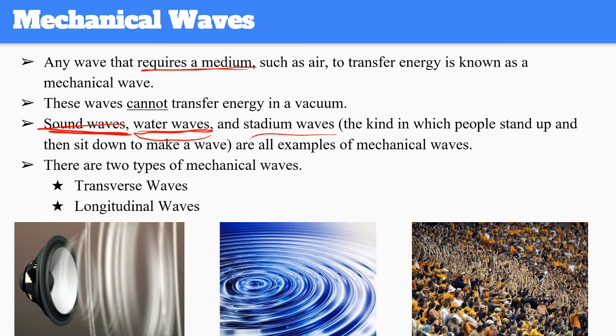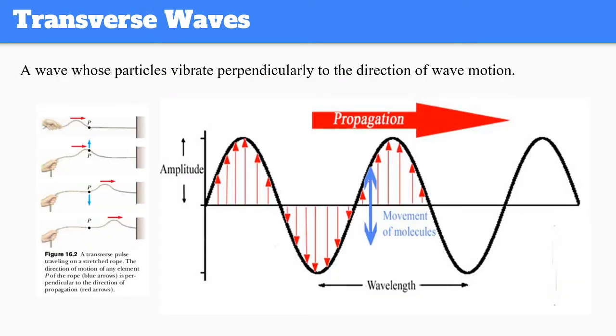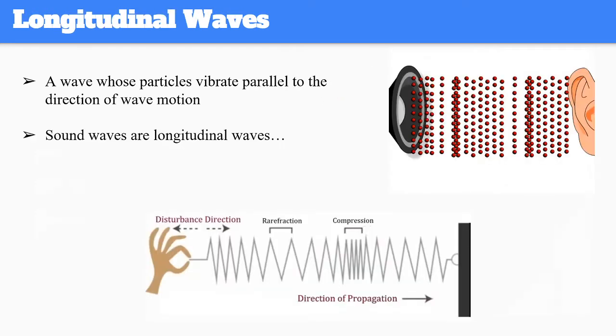And mechanical waves also have two types, transverse and longitudinal. And what's the difference in between them? So in transverse waves, the disturbance is going to have one direction. So here it is up and down. And when you create that disturbance, the wave is basically going straight. So the angle in between those two directions is 90 degrees. So when they're perpendicular, the disturbance and the movement of the wave, it's called transverse wave.